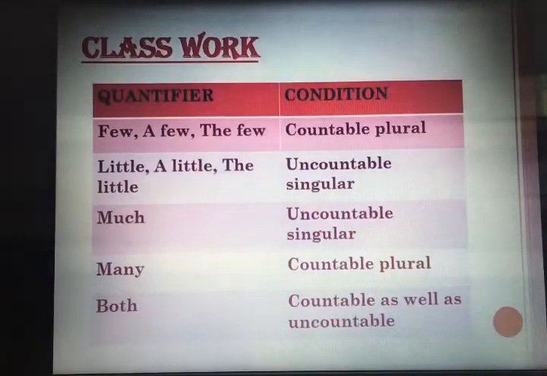Again, I am telling you, this is the most important table. You all should learn this by heart if you want to learn quantifiers. And this is your classwork also. You have to draw this table in your classwork. Few, a few and the few are used with countable plural nouns. Now what is the difference between few, a few and the few? Few means almost non-existence. A few means some is there. Not many, but something is there. And the few means when we are referring to the whole of that thing.